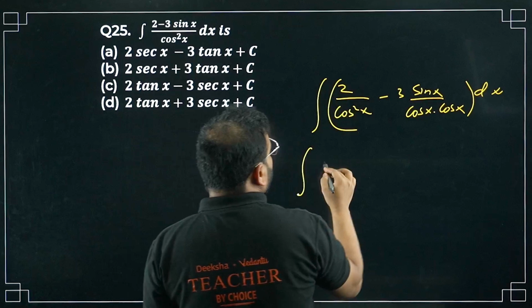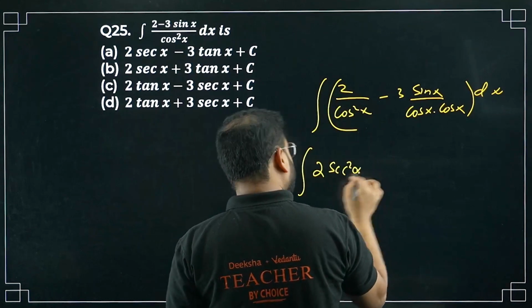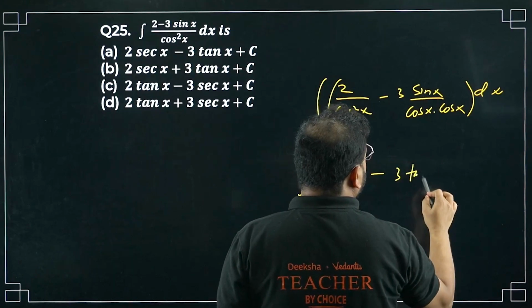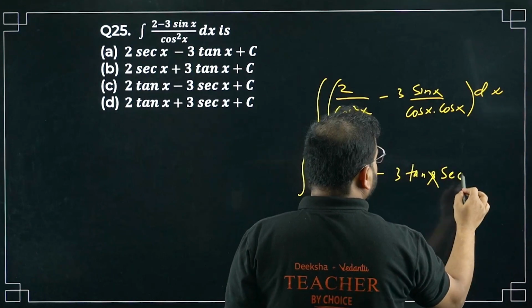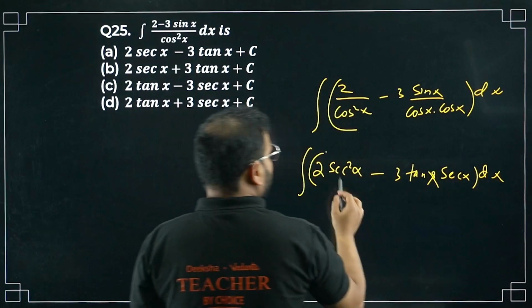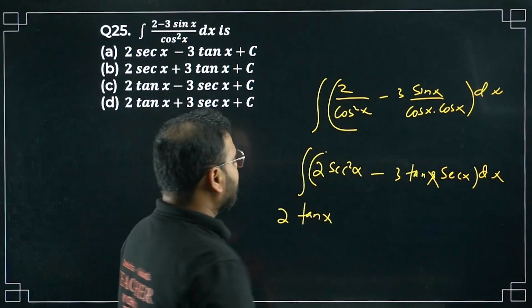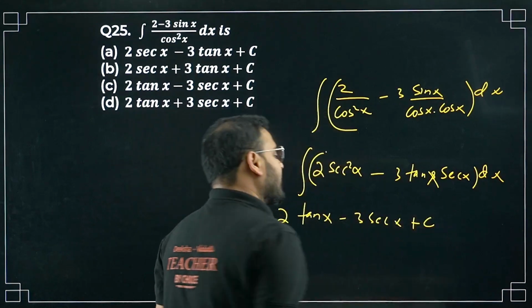We'll see that now. 2 upon cos square will become sec square x, minus sin by cos will become 3 tan x, times again sec x, in a bracket with dx. Have a look. It will become 2 tan x, and minus 3 sec x plus c. Correct now?